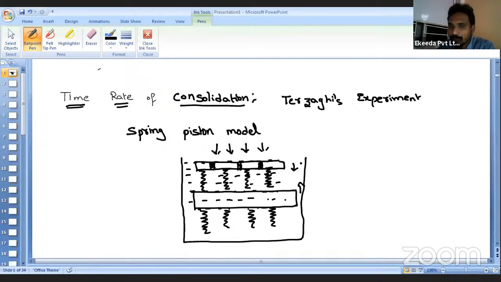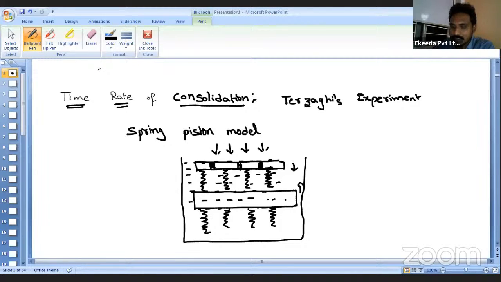In that process, the spring is getting compressed, so we can understand that the spring is taking the extra stress. Because of the permeability, the water expels, and because of the water expelling, settlement occurs. In that process, the stress is transferring from the water to the soil particles.